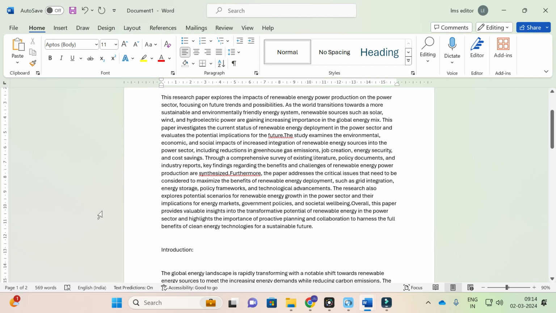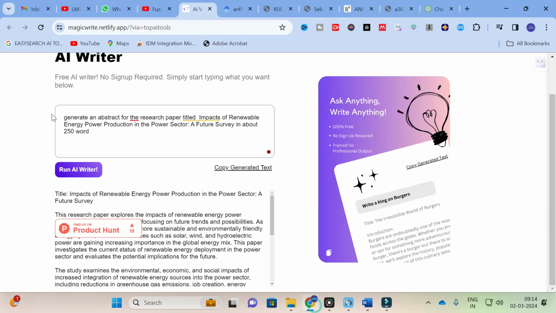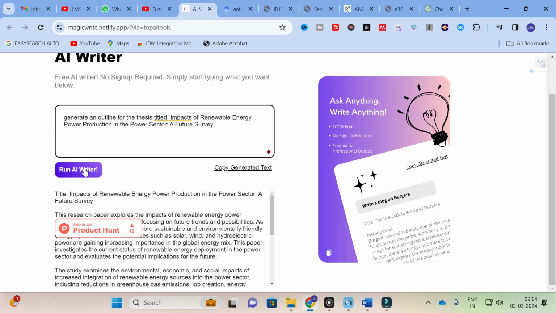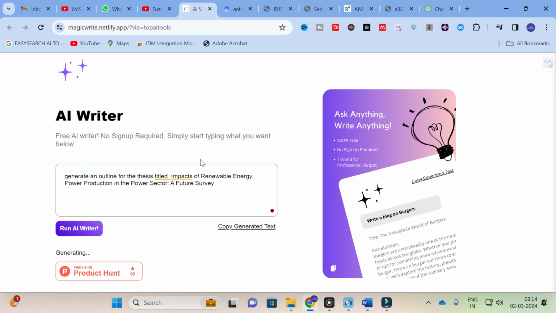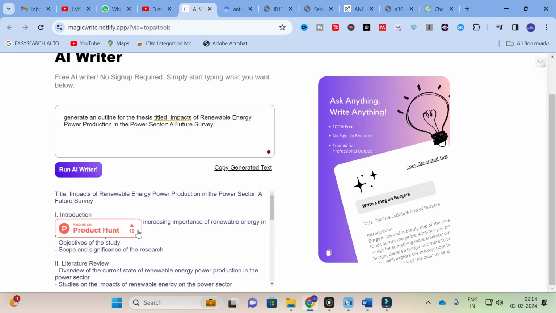Next, what you can ask is this: generate an outline for the thesis titled a future survey. I am not mentioning any word count for the thesis. I am going to give just an outline. Just click on this and it will generate an outline for you. Let us see how this AI writer will generate the outline. Yes, our outline is generated here.